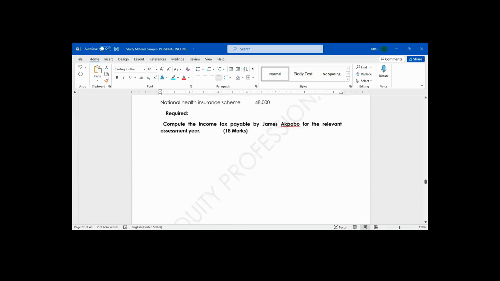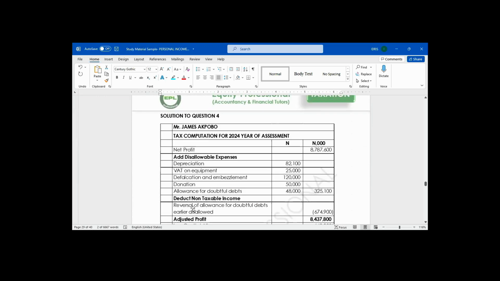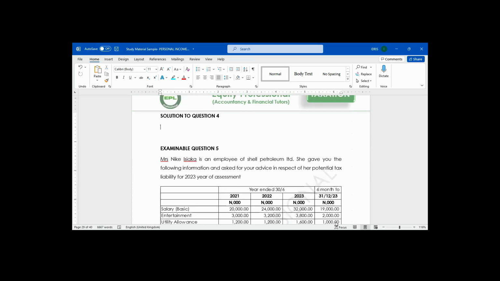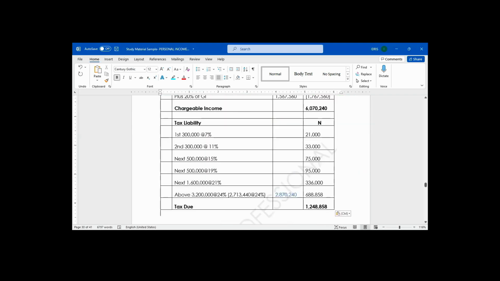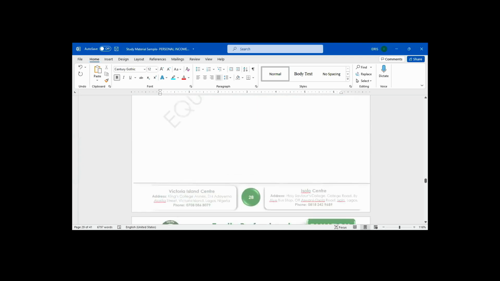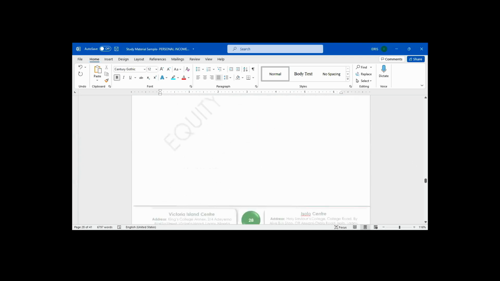So this reversal will be treated as non-taxable income.